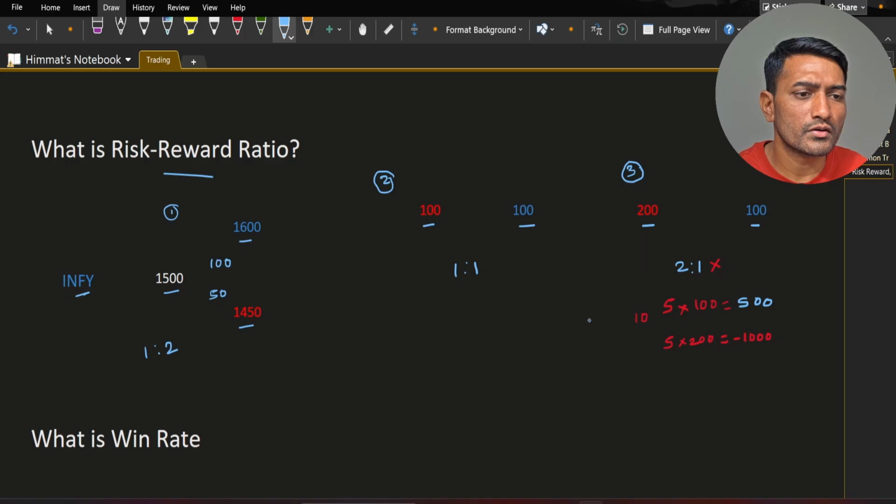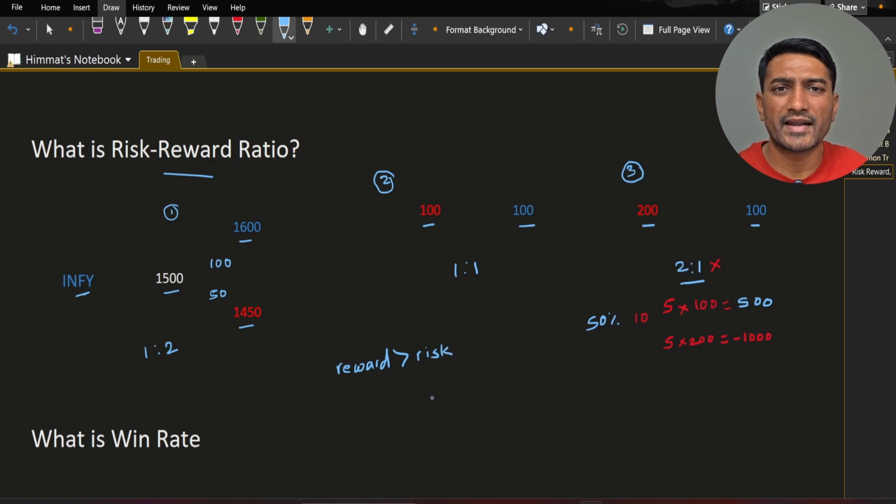So even if you are winning 50% of the time, you are losing here. So rule of thumb is your reward should be greater than your risk. At least risk reward should be 1:1.5 or 1:2.